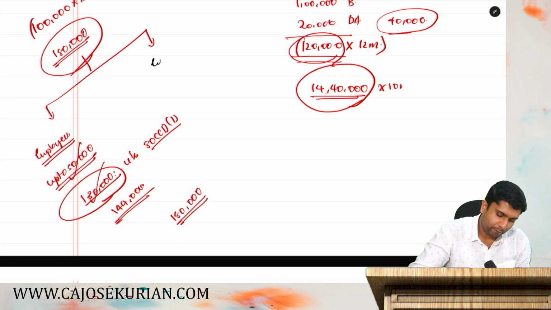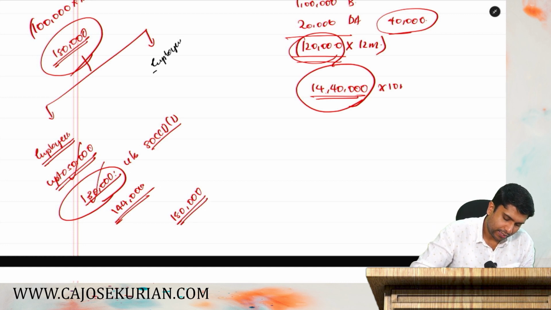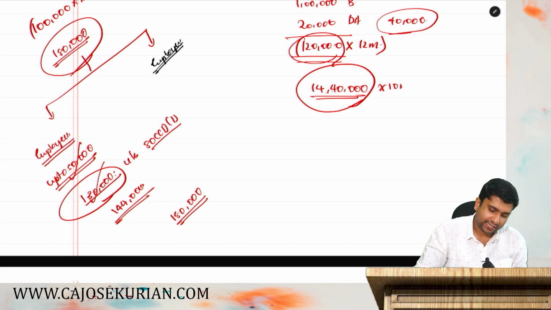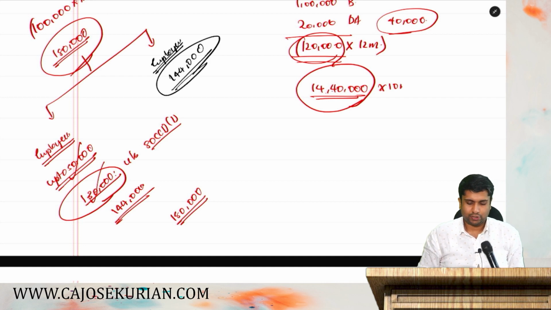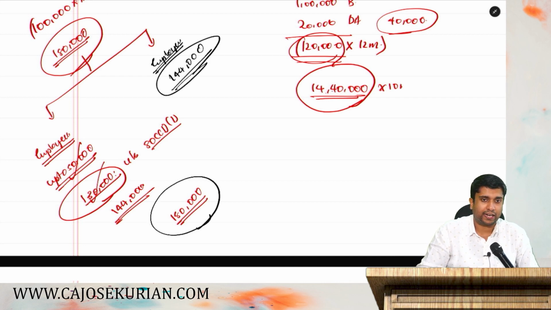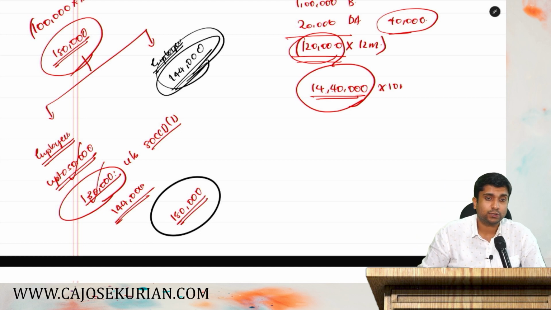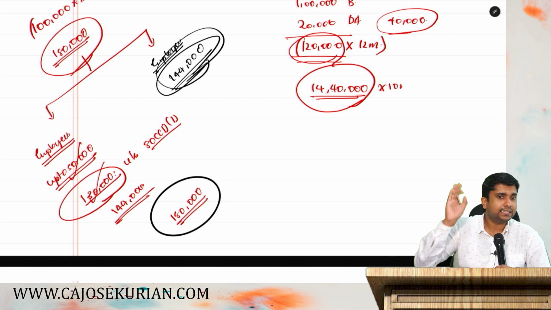Now to the employer contribution. Basic salary plus DA at 10%, that is 1,44,000, is the only amount allowed as deduction. So this is how it is. For employee contribution, 1 lakh 80,000, you will get in full as deduction. For employer contribution, only 1 lakh 44,000 you will get as a deduction. Is that clear?